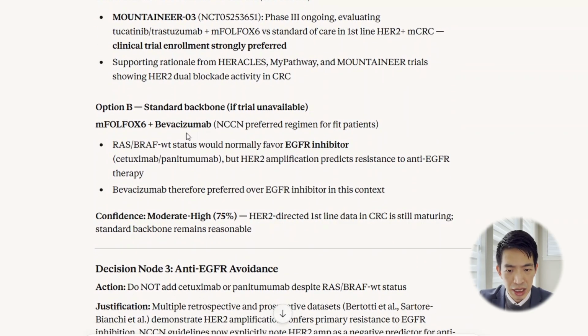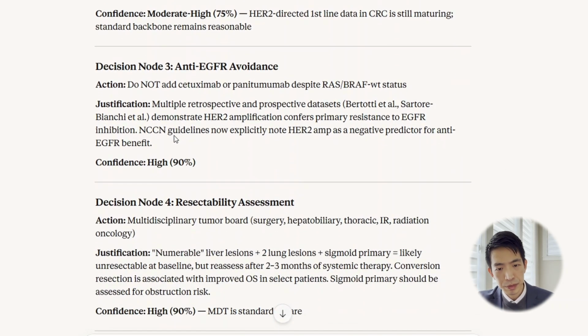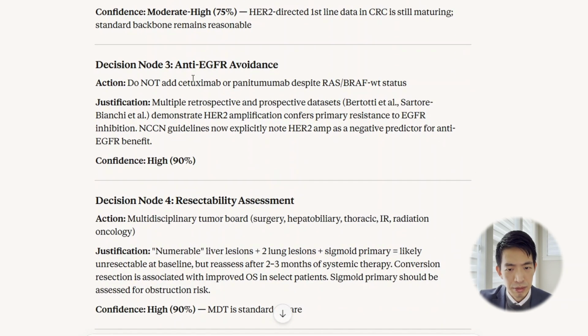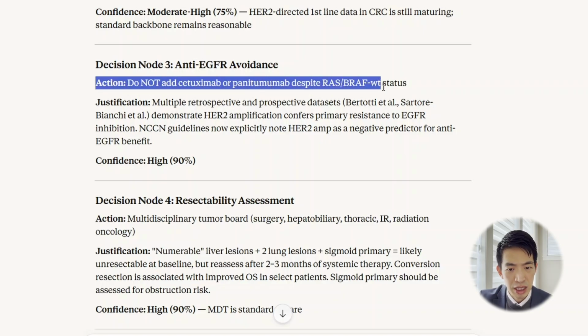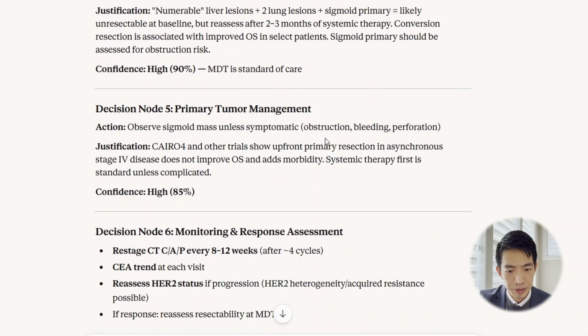And it lists the other appropriate regimen here, FOLFOX plus bev. The other thing that I picked up, which I was hoping that it would, is that we know HER2 amplification is a potential resistance mechanism for anti-EGFR therapy. So it correctly pointed out that anti-EGFR therapy ideally would be avoided, and with high confidence here.